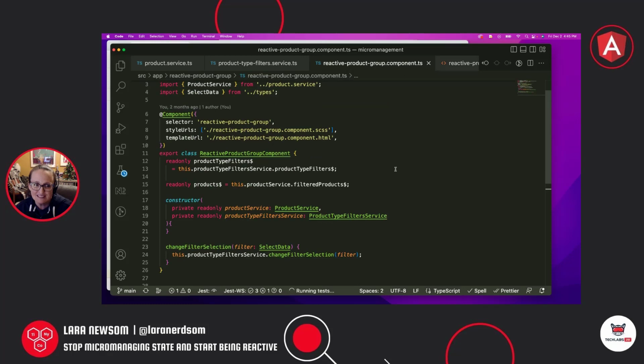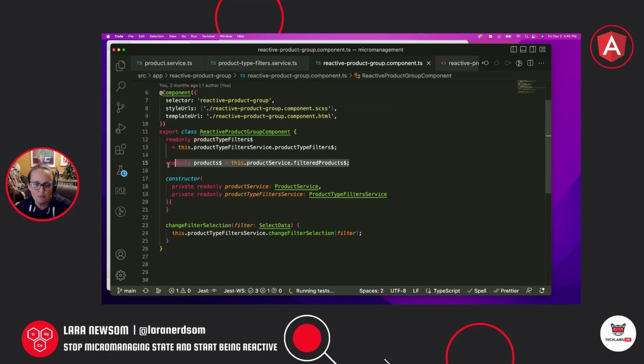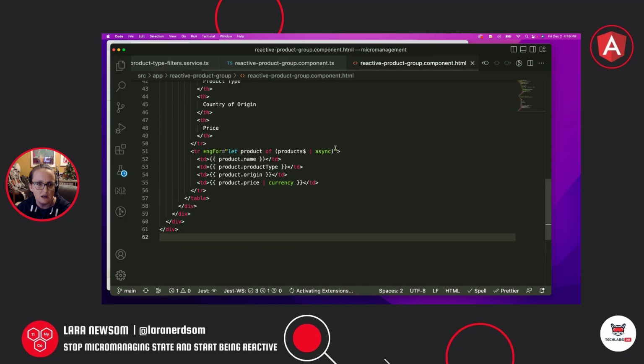But then our component now looks like this. We have a products property, and it's an observable property that's set to the observable property on our product service, right? Our filtered products. So we've pulled in a dependency for that service. Same thing for our product type filters. And then we have a method that knows the public API method on our product type filters to be able to change our filters. So it's got the streams of what it needs to display, and it's got its way of saying, hey, my filter changed, right? So now let's look at the component HTML to see what that looks like.